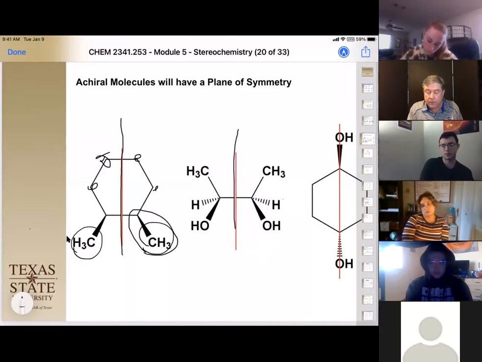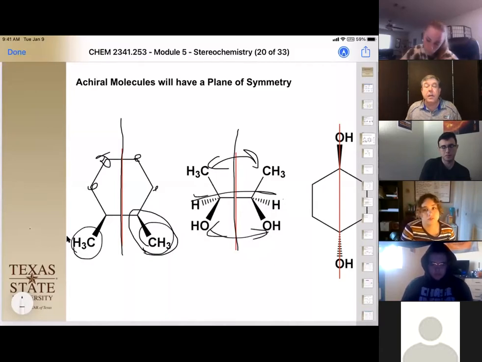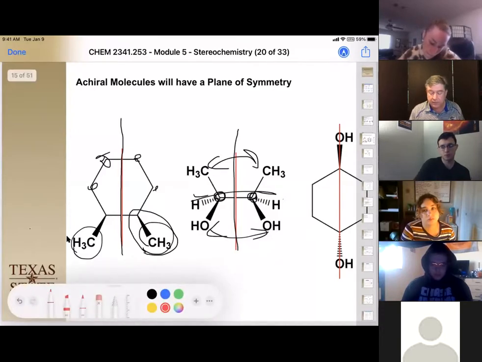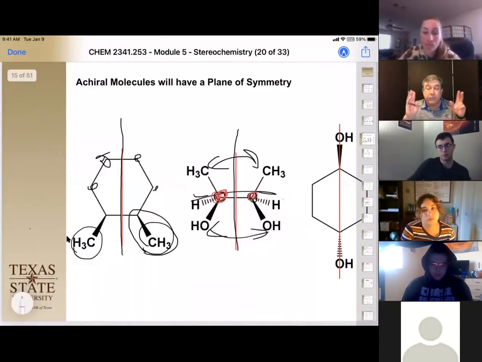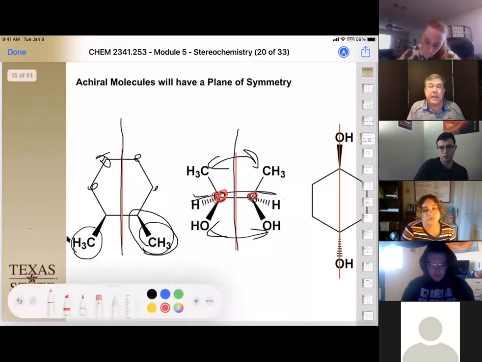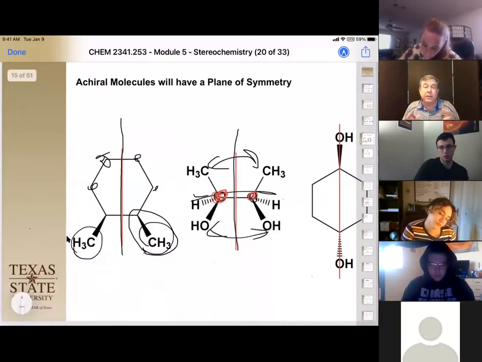Okay. We can also do it on things that have a sigma bond on them as well. If we draw our mirror plane here, the methyl groups are opposite each other, the hydrogens are opposite each other, and the OHs are opposite each other. So even though each of these carbons right here in red had four different things bonded to it, the compound itself is not chiral. Okay, and what we'll find out is there's a name for that when we talk about these pairs, and it's called a meso compound. M-E-S-O.